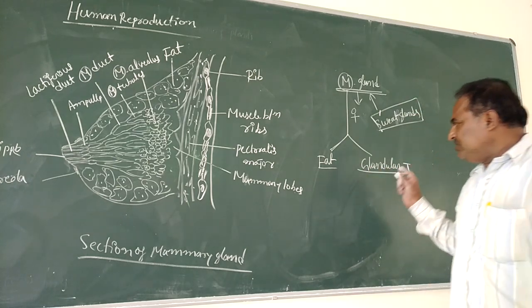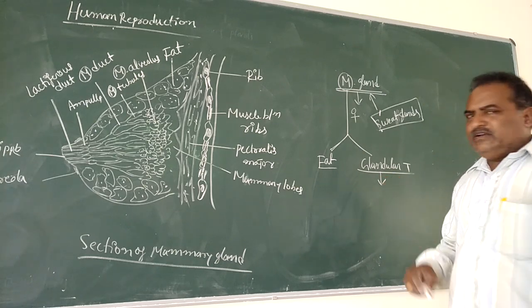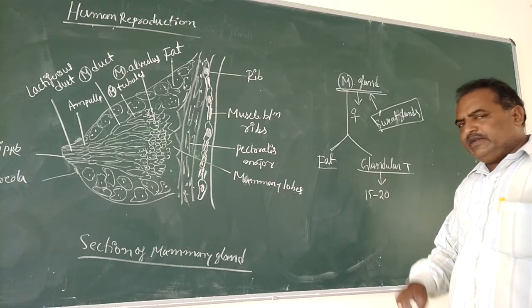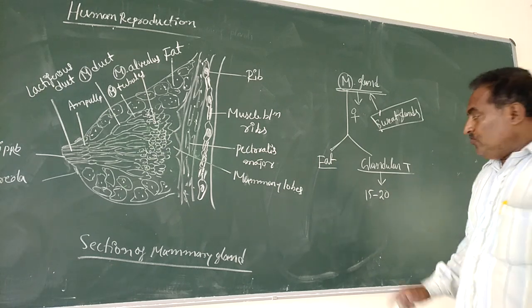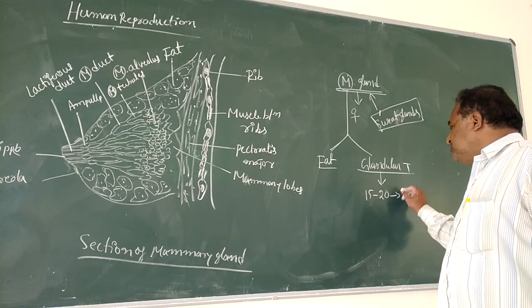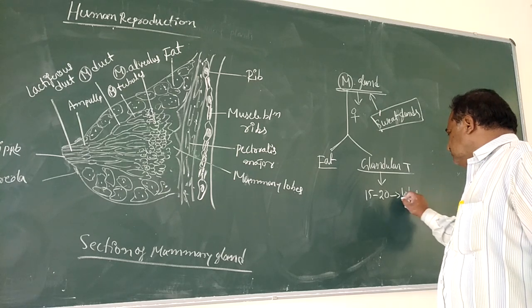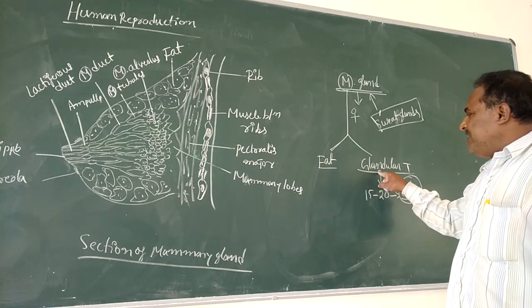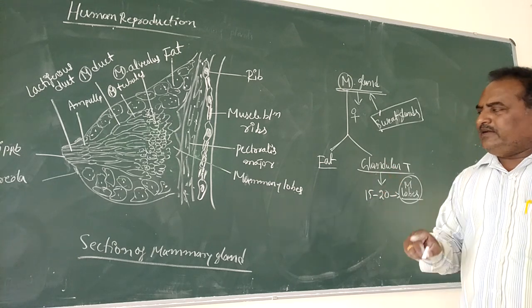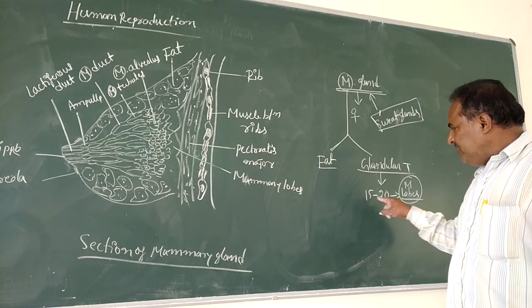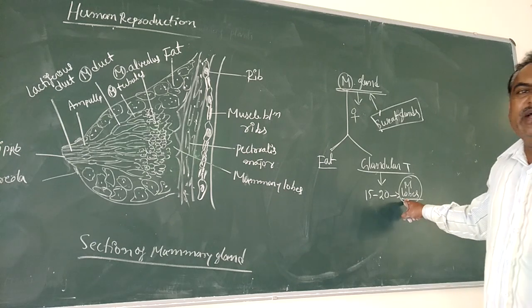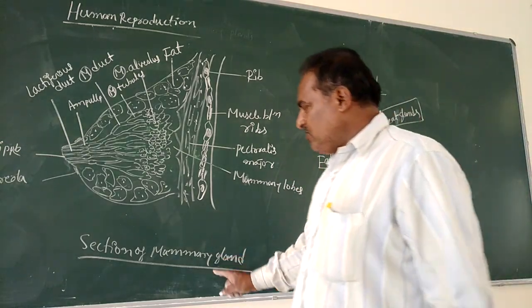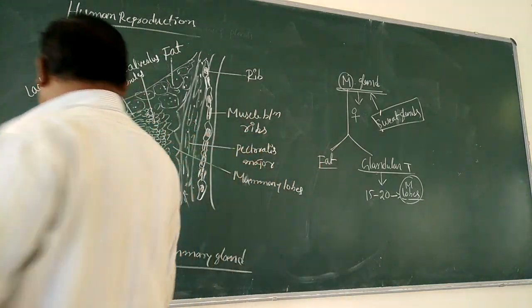The glandular tissue is divided into 15 to 20 lobes called mammary lobes. It is the section of the mammary gland or breast.